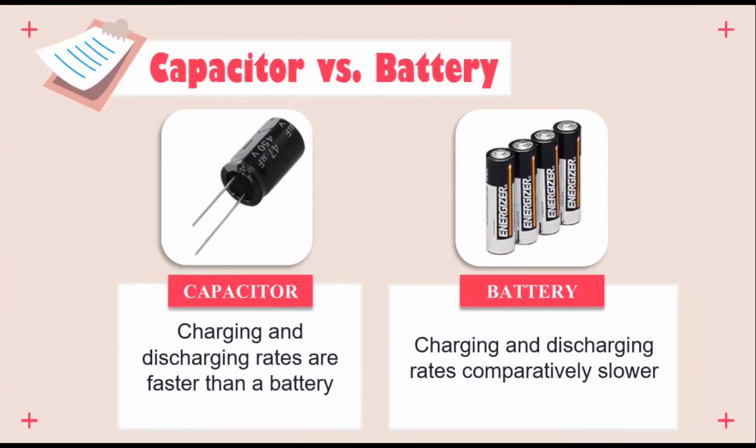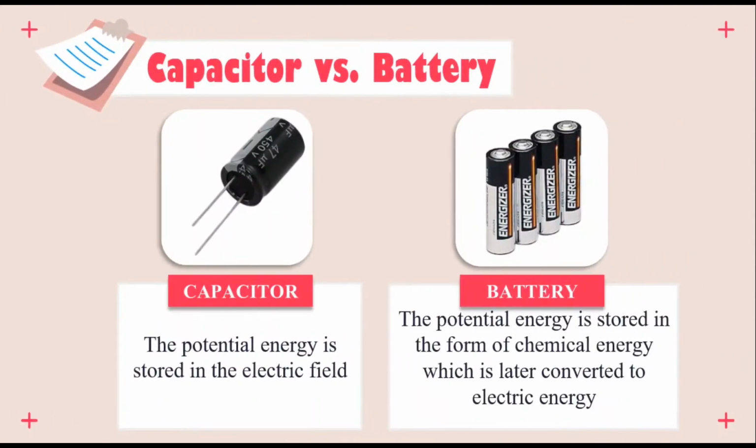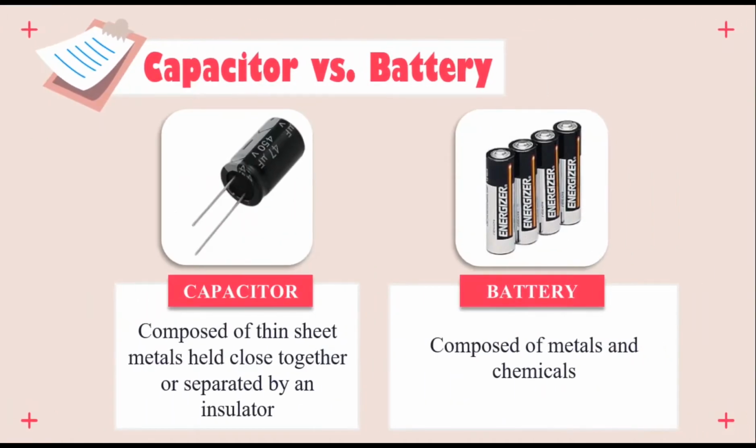In a capacitor, charging and discharging rates are faster than in a battery, while in a battery, charging and discharging rates are comparatively slower. Second, in a capacitor, potential energy is stored in the electric field, while in a battery, the potential energy is stored in the form of chemical energy, which is later converted to electric energy. And lastly, a capacitor is composed of thin sheet metals held close together or separated by an insulator, while a battery is composed of metals and chemicals like zinc, potassium, and manganese.